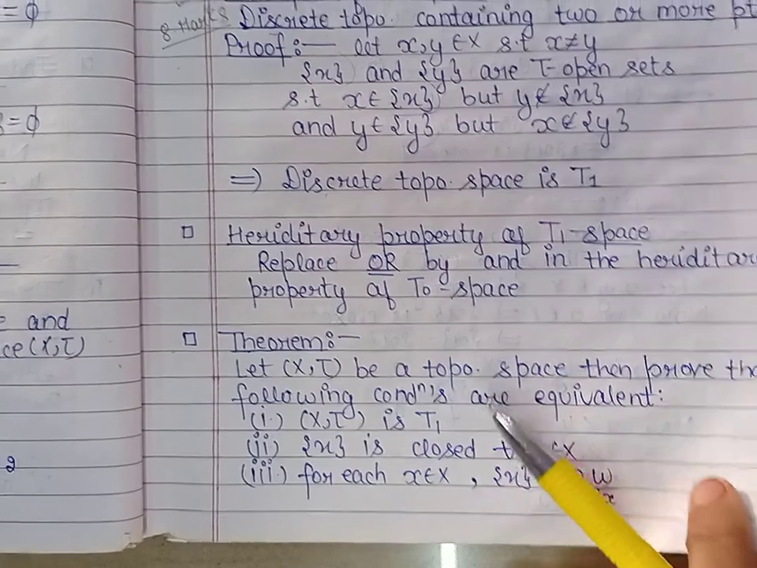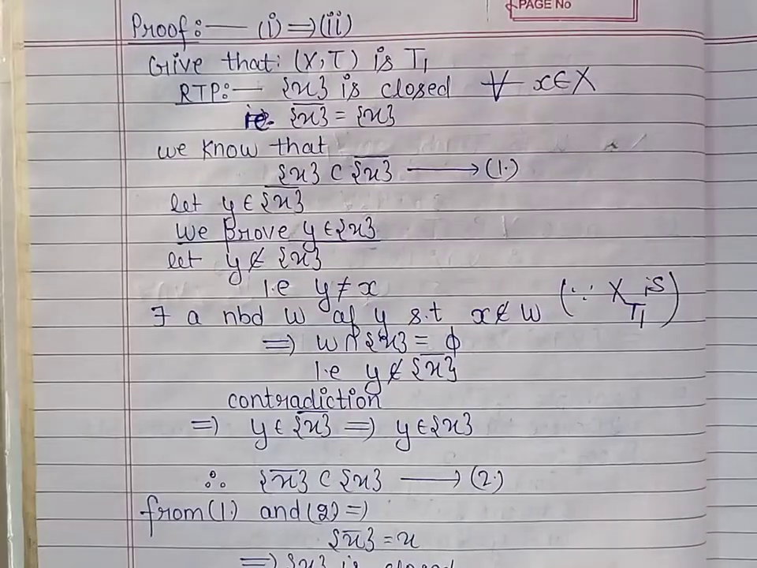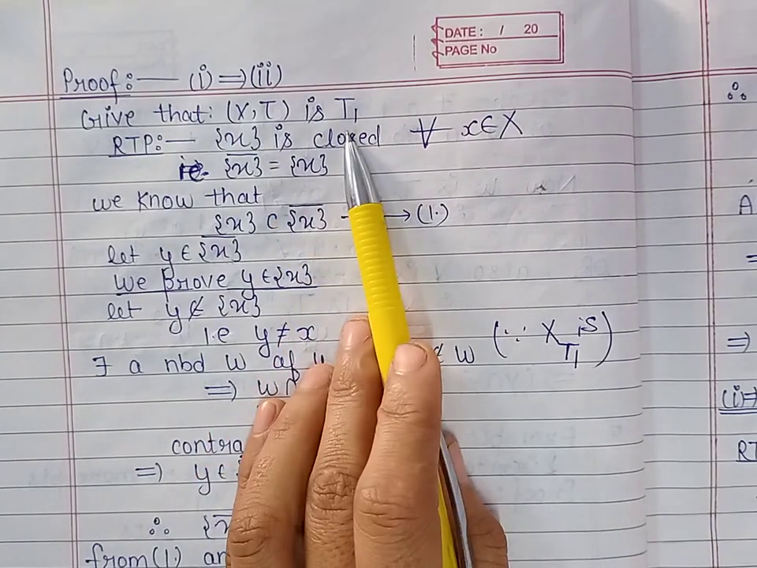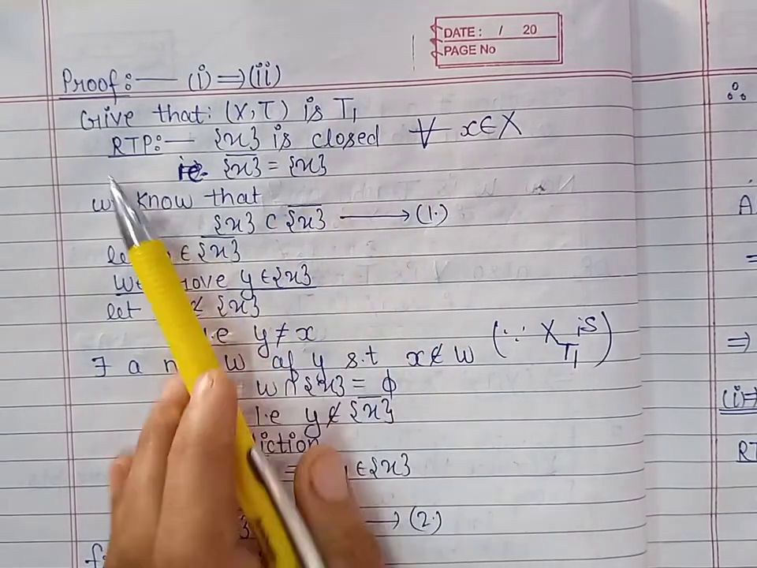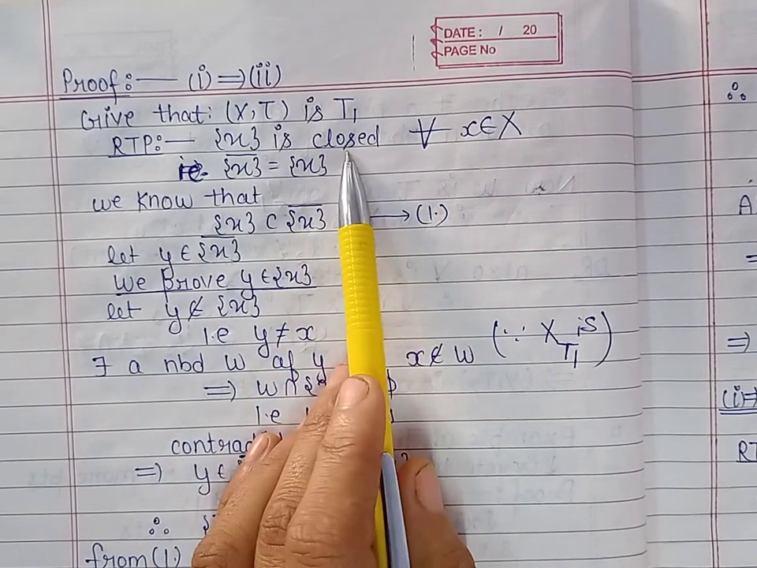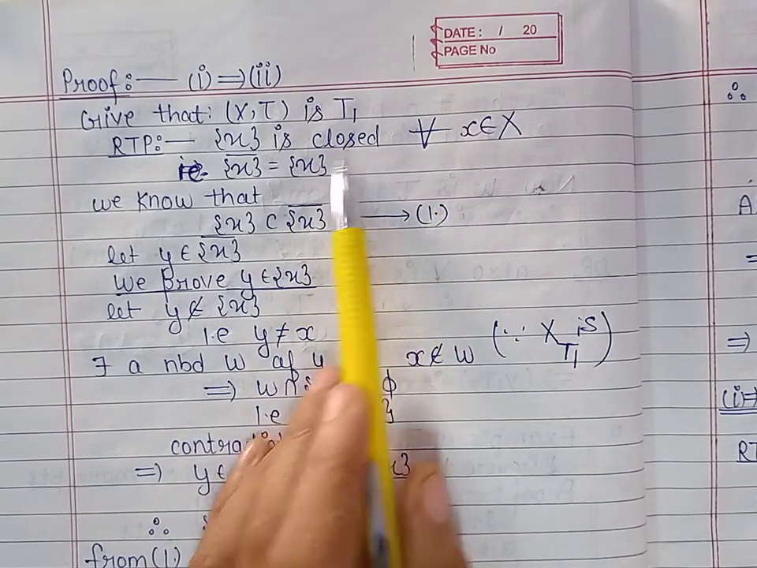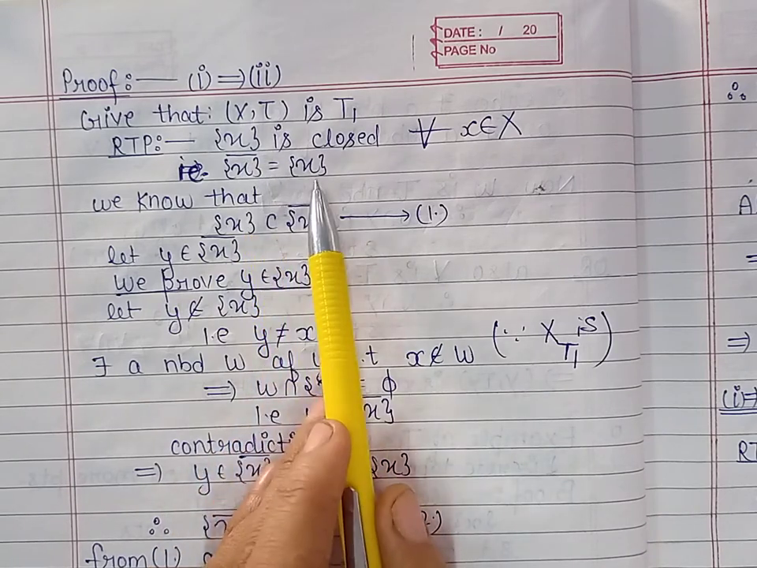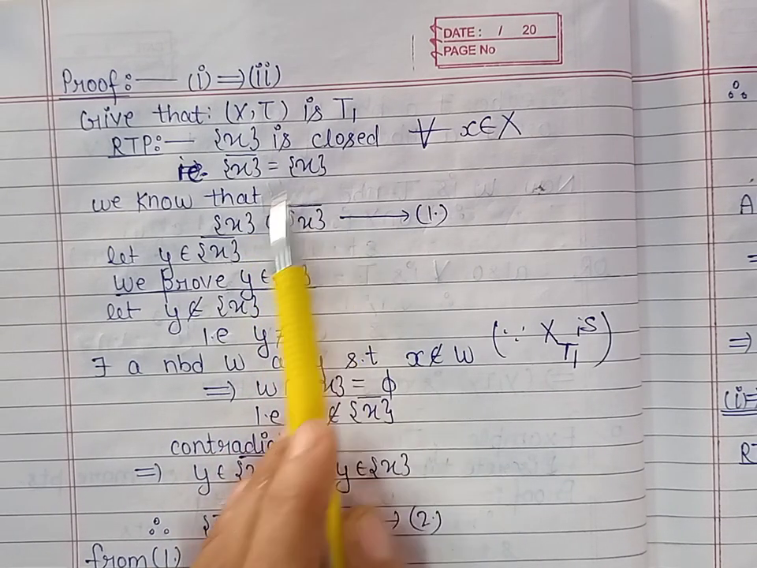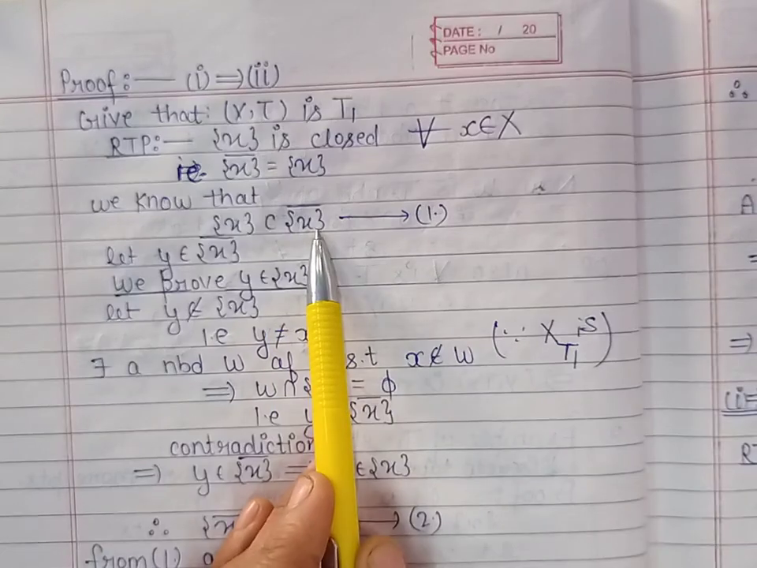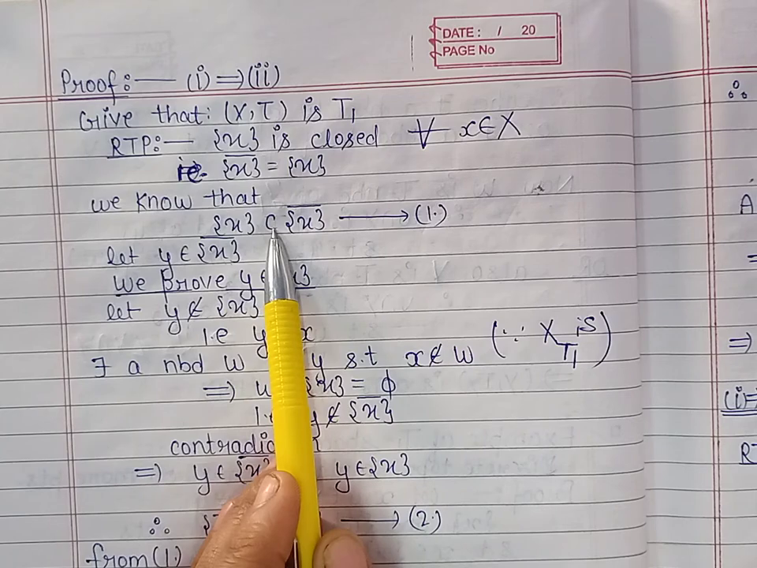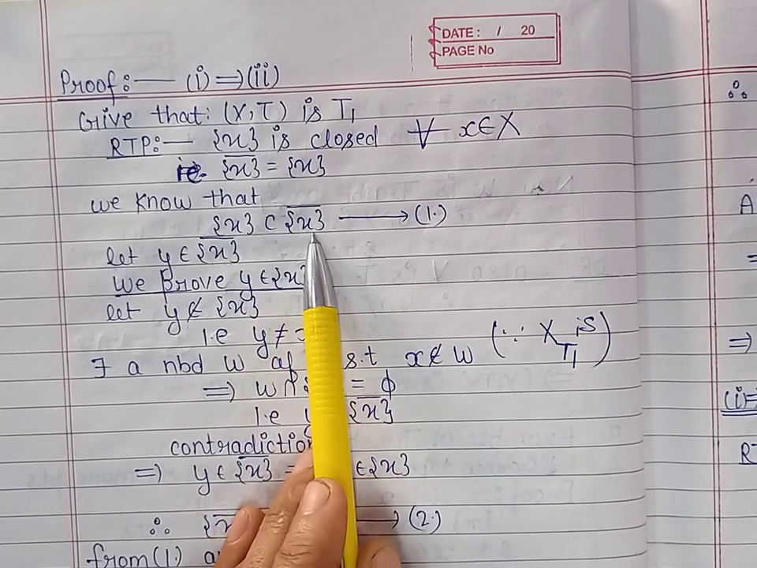So 1 implies 2. In the first condition we are given that the topological space (X, τ) is a T1 space, and we prove that every singleton in X is closed. It means we are to show that the closure of {x} is the same as {x}. Now because every set is contained in its closure, {x} is contained in the closure of {x}.